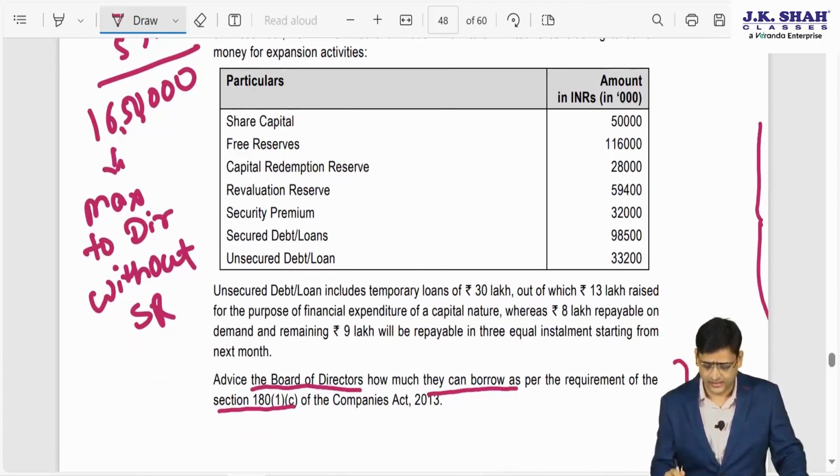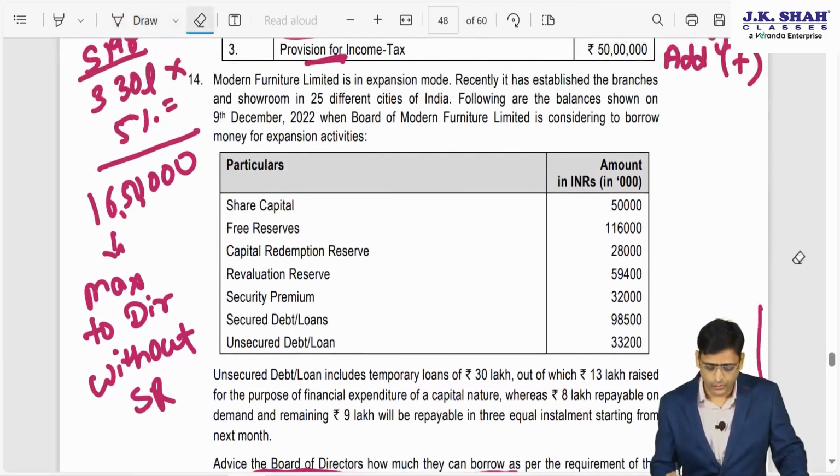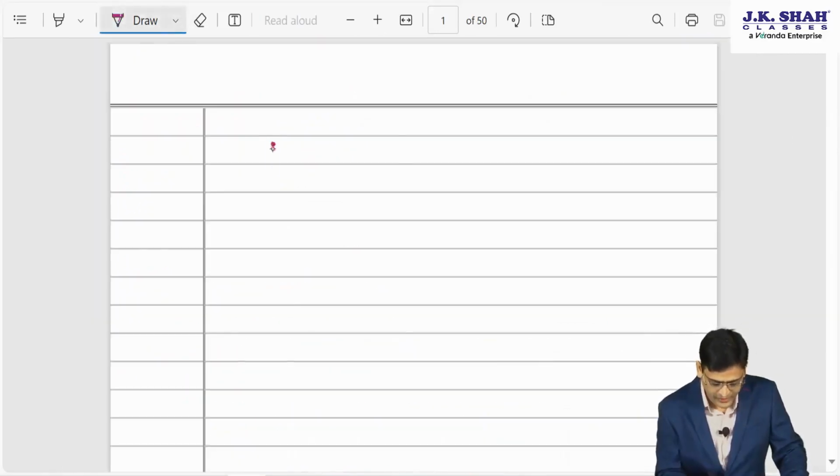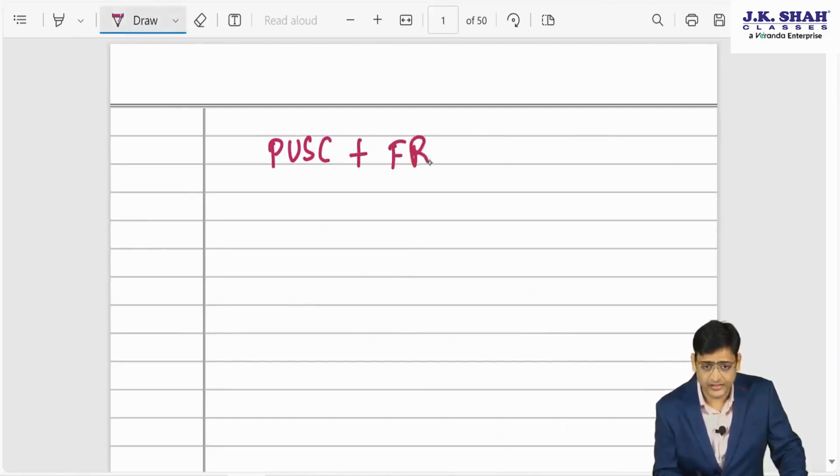So we'll just find out the limit one by one. First, what we have to do, we have to find out what is the net worth. So first let us find what is the value of paid up share capital plus free reserves plus security premium.